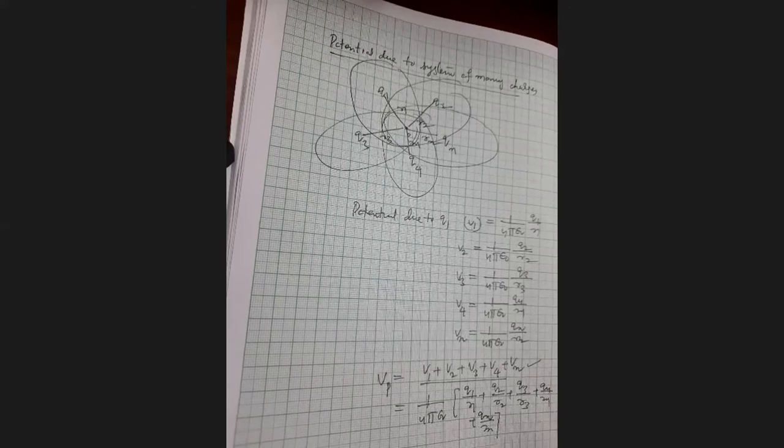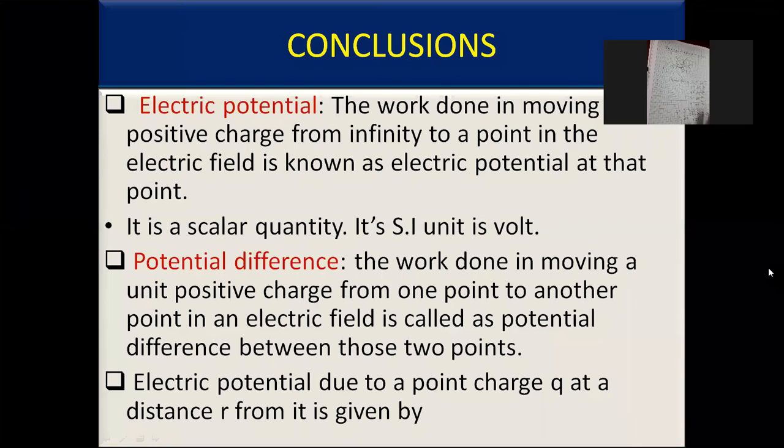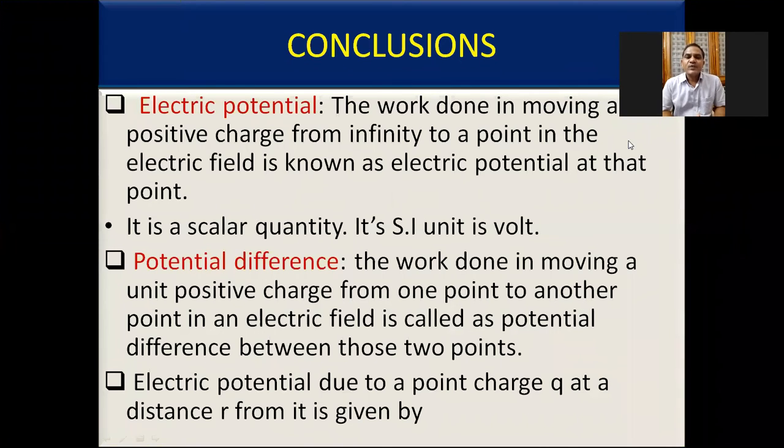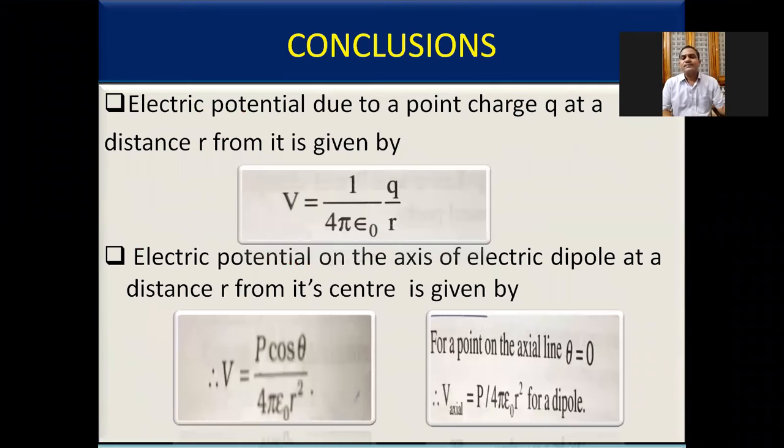Okay, now in the present discussion, first we defined the electric potential. That is the work done in bringing a unit positive charge from infinity to a point in the electric field, called the electric potential at that point. It is a scalar quantity.